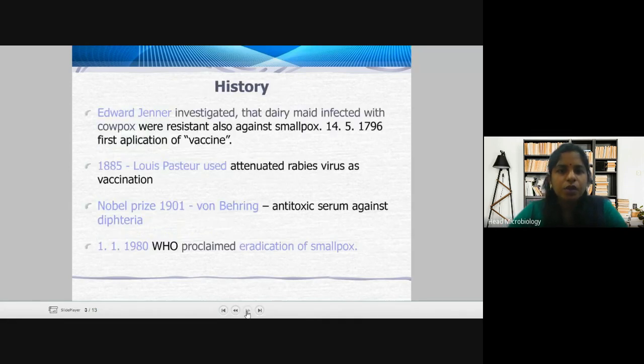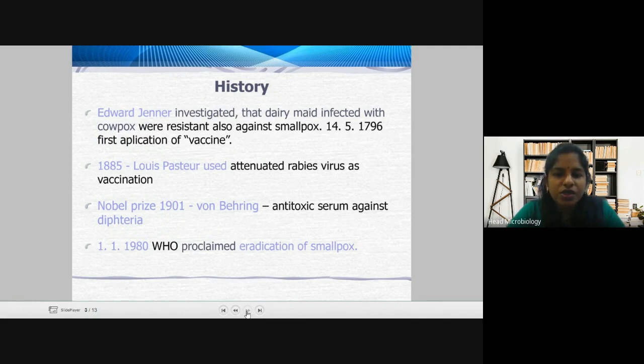Okay. So if you all remember, you have studied the history of microbiology and then you have studied about Louis Pasteur, Edward Jenner and all. Edward Jenner, you remember, we studied in the last semester. He was the one who developed the vaccine against cowpox, against smallpox, in 1796. That was when the first vaccine was developed. That dairy maid was infected with cowpox. So Edward Jenner was the first one who developed a vaccine against this and also against smallpox.